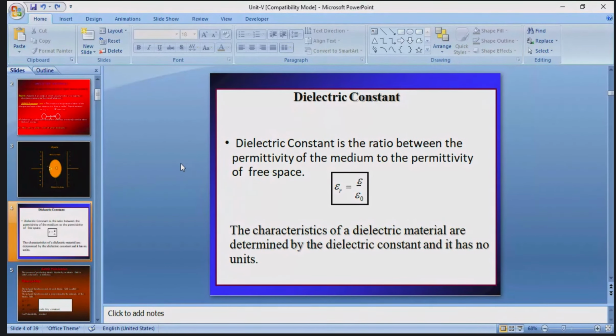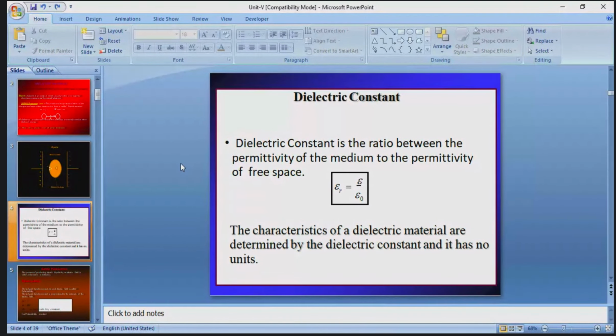So epsilon r is equal to epsilon by epsilon naught. The characteristics of a dielectric material are determined by the dielectric constant only.